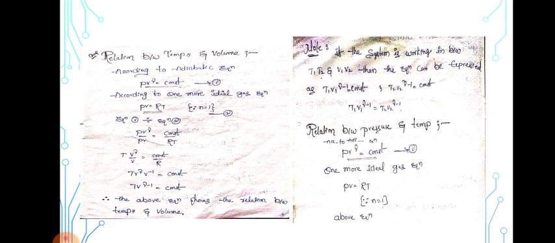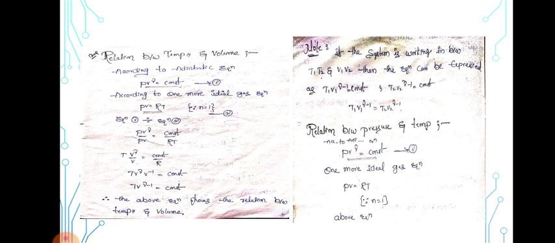So equation number 1 divided by equation number 2. That is PV to the power of gamma divided by PV is equal to constant by RT. Therefore T into V to the power of gamma by V is equal to constant by R. So P gets cancelled. Therefore T into V to the power of gamma into V to the power of minus 1 is equal to constant. So T into V to the power of gamma minus 1 is equal to constant.